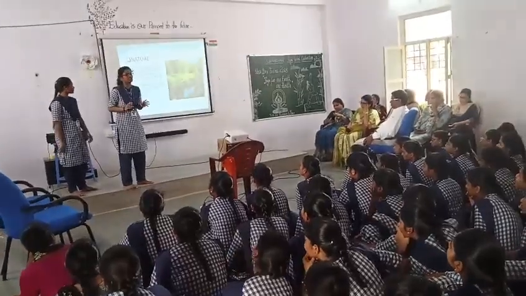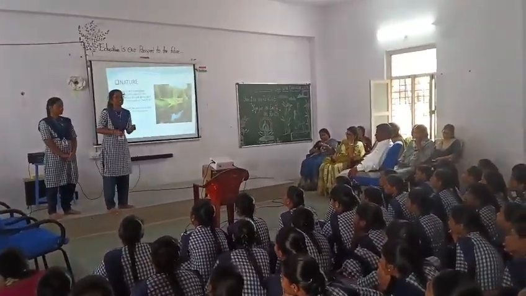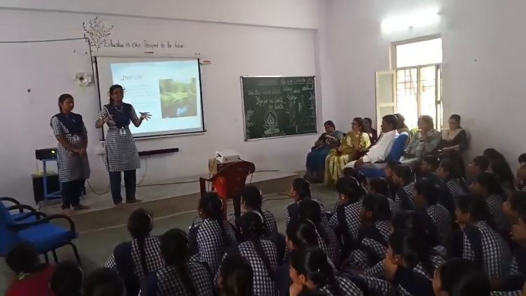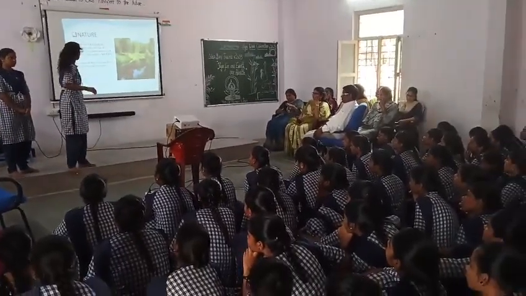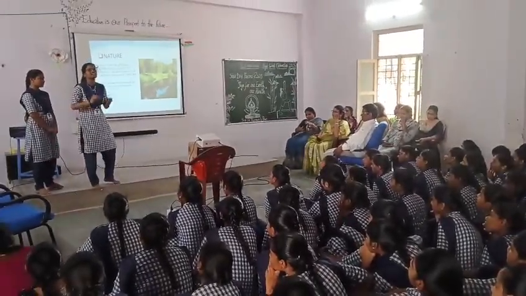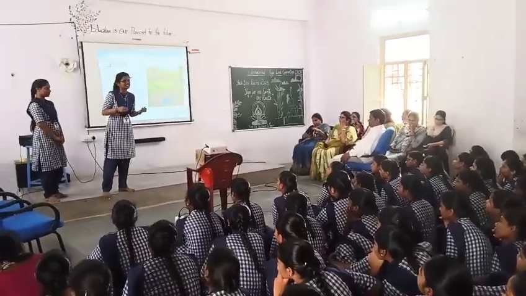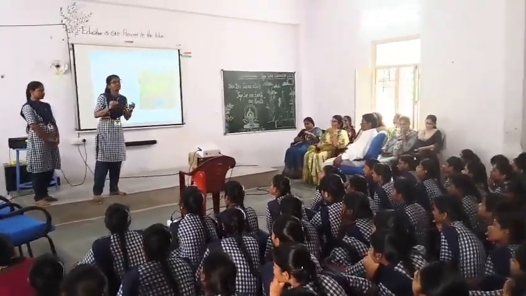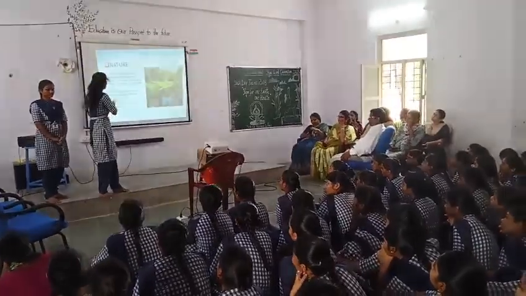Coming to the lithosphere: lithosphere is land, metal, core. It is about the land. And coming to the biosphere: the biosphere includes the human beings, plants and animals, which are living organisms.